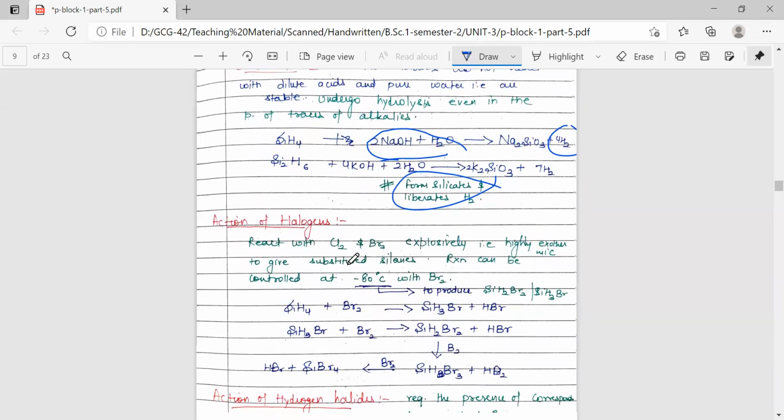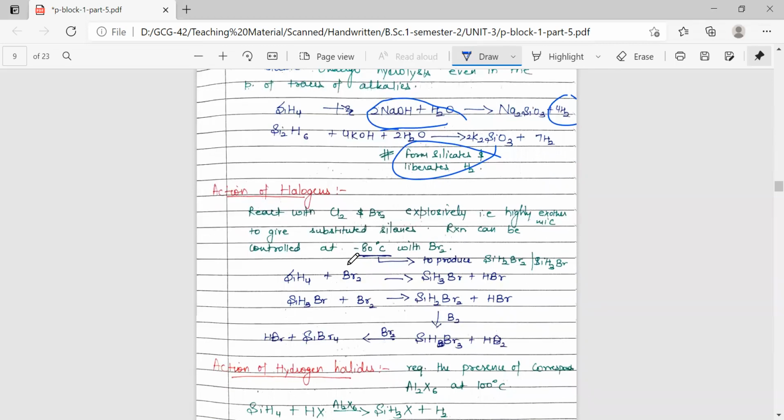Next is the action of halogens. When we treat these silanes with halogens, they form an explosive mixture. This reaction is highly exothermic, so we need to control the reaction. They undergo substitution reactions. Halo substituted silanes are obtained: mono substituted, di substituted, tri substituted, and also all of the hydrogens can be replaced with halogens. But we need to control this reaction.